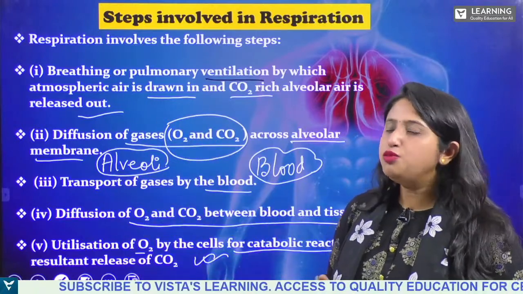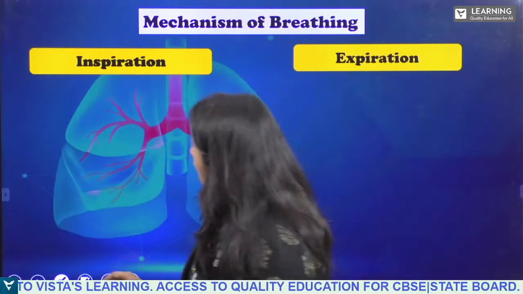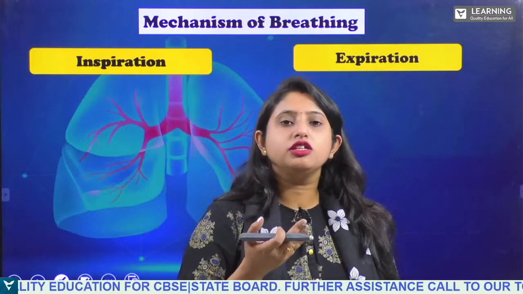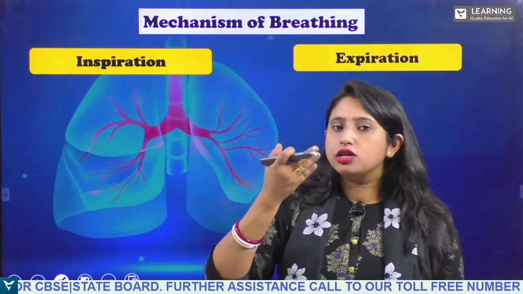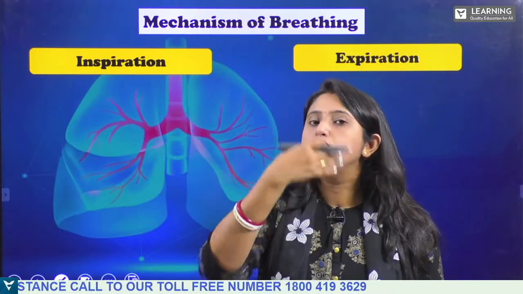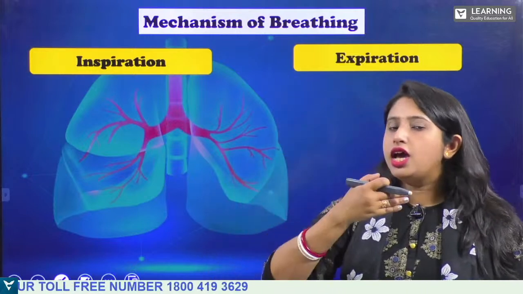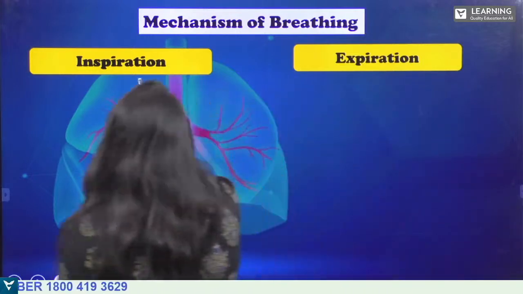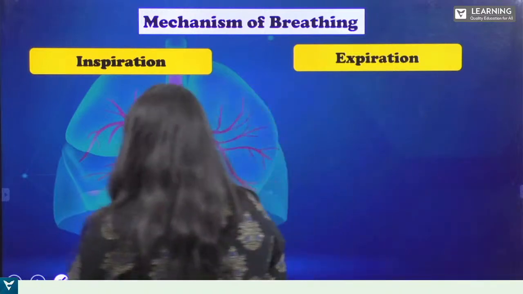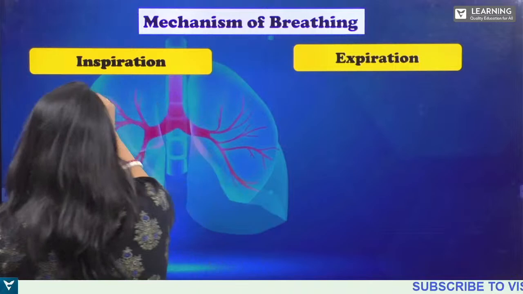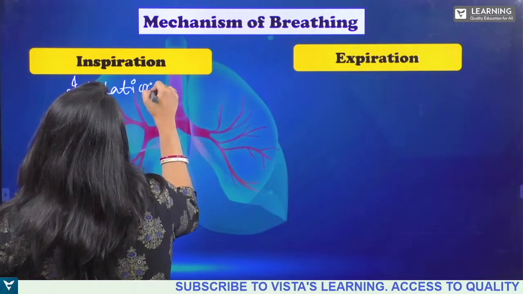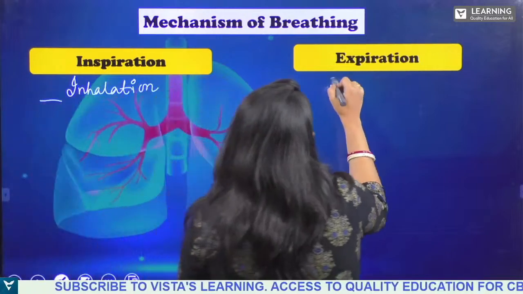So these are the various steps involved in the process of respiration. Clear? Now let us move into the mechanism of breathing. So how does breathing take place? We are breathing, right? What happens in case of breathing? Inhale of the oxygen rich air, and exhale of the carbon dioxide rich air outside, isn't it? So inhale and exhale. Inspiration and expiration. It is also known as inhalation and exhalation.